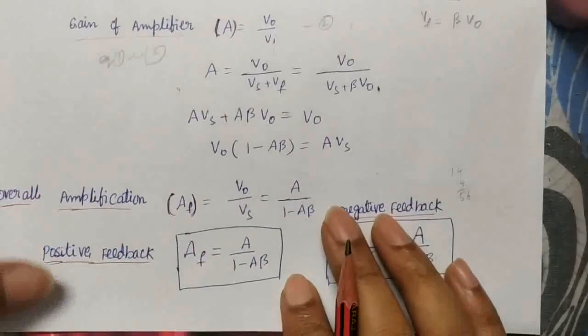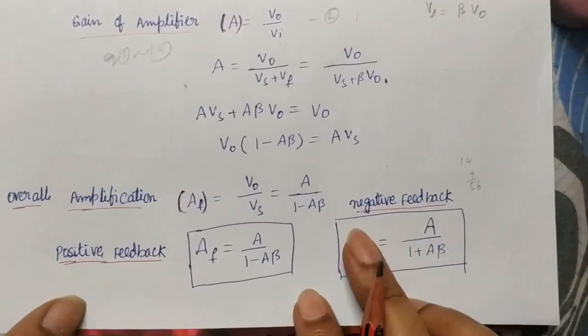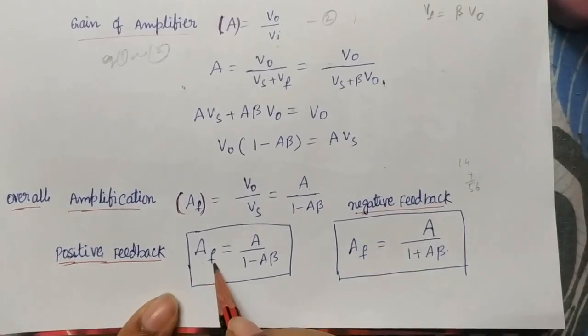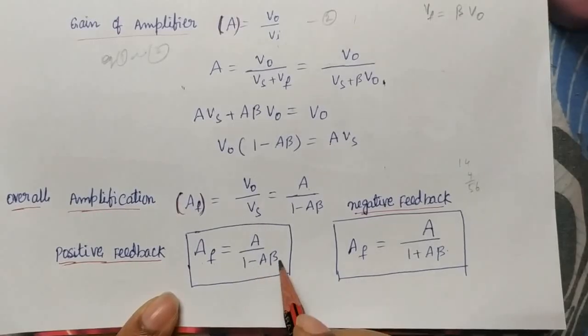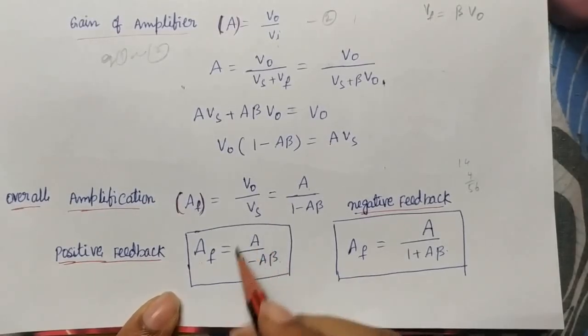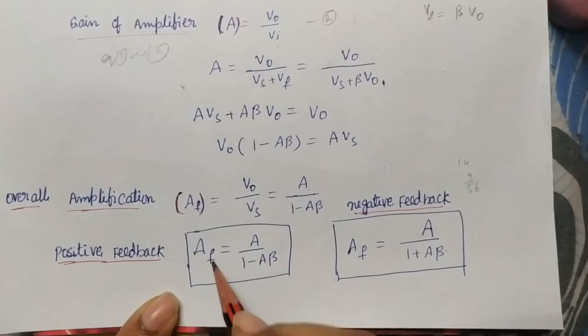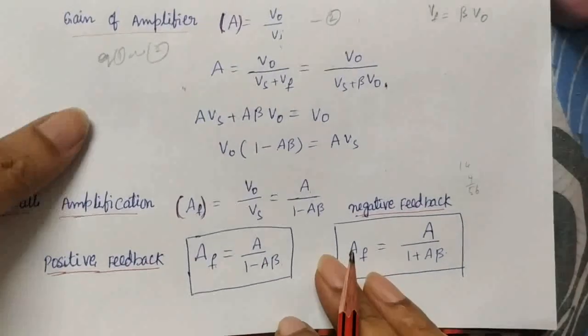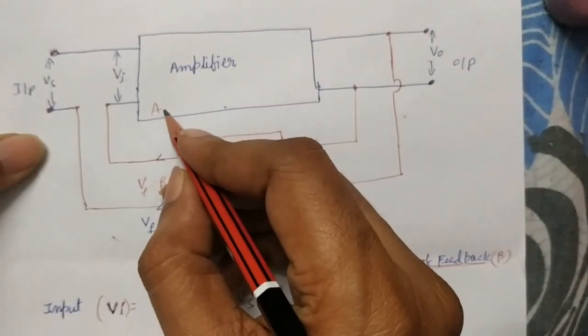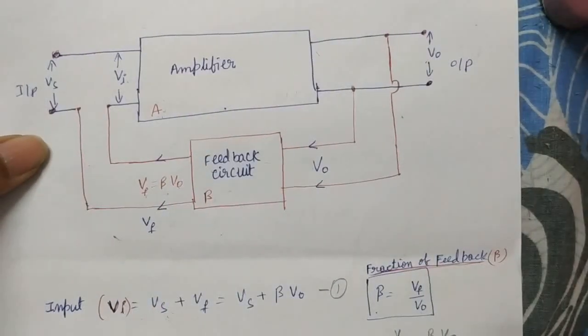Using expressions, how do we decide positive and negative feedback? The total amplification factor AF is equal to A by 1 minus something. If you subtract something from 1, you get less than 1, which means the total value increases beyond A. The amplification of the total feedback amplifier is greater than the amplification factor of the main amplifier. That means the potential increases.